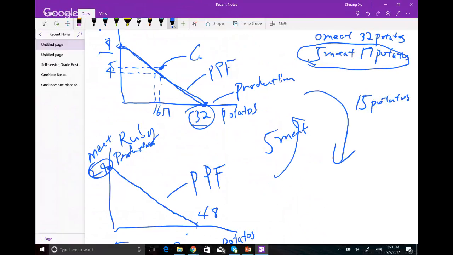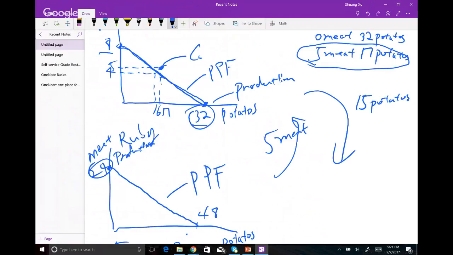When Frank is trading with Ruby, Frank has more of everything now, and he is able to consume this point that's outside of the PPF. So Frank is better off because by himself, he can never consume at this point C. Trading with Ruby, he has more of both goods. He's now able to consume at a point that was never possible before. So Frank is better off with trade.